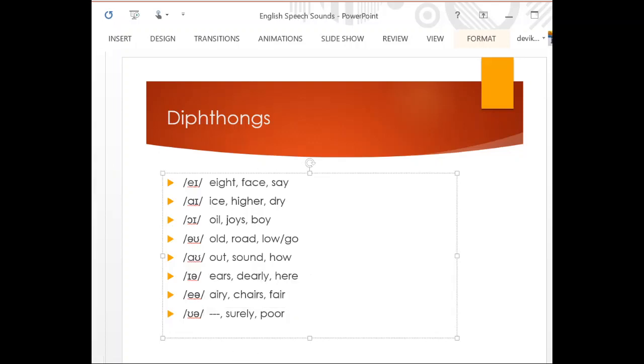I'll repeat: A, I, oi, o, ow, ear, air, ur. Got it? Simple, isn't it? Just revise it, you will get it.